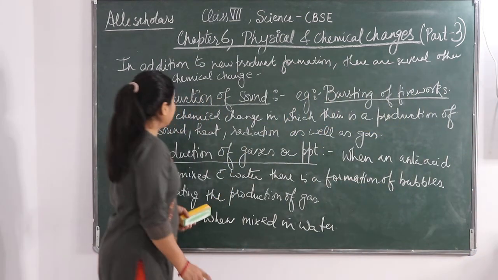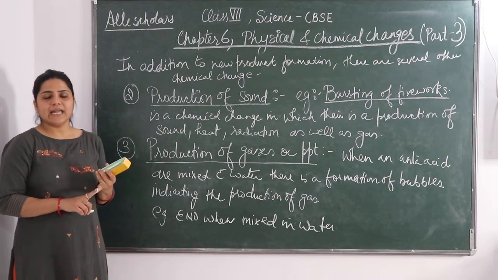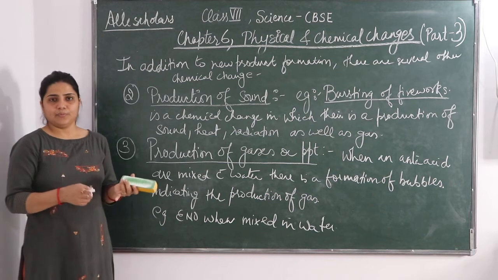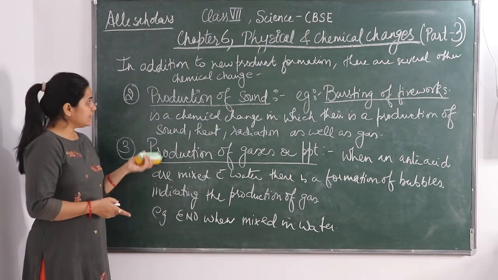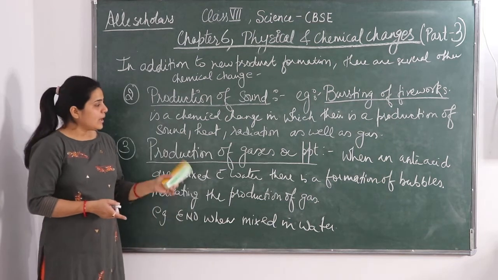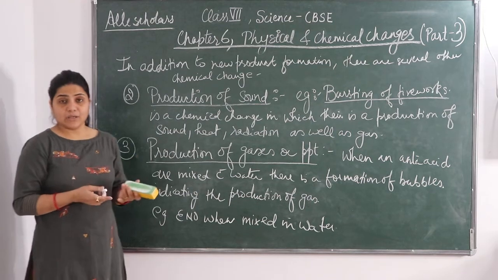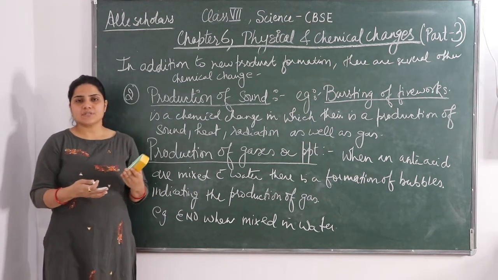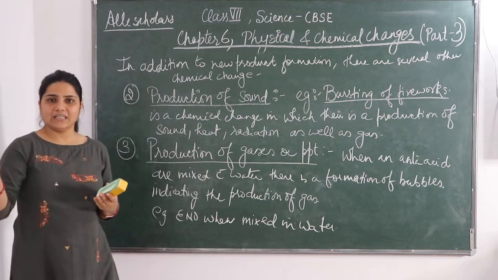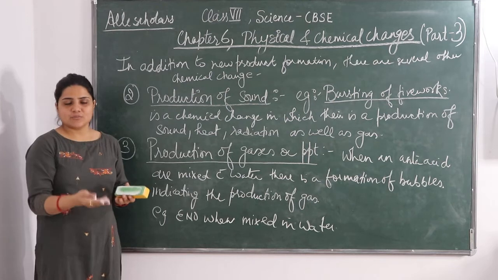So we have seen three other chemical changes. The first one is the heat and light production or absorption. Second is the production of sound. Then the production of gas or precipitate. Now the fourth is the change of smell. Okay. Any compound, any substance whose smell changes, either that smell is being taken out or a new smell is being added.